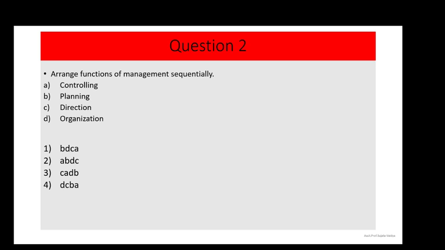So, if we see the functions of management carefully, we can understand that planning comes first, then organization, then direction, and then controlling. So the correct answer is option number 1, that is B, D, C, A. That means planning, organization, direction, and controlling.